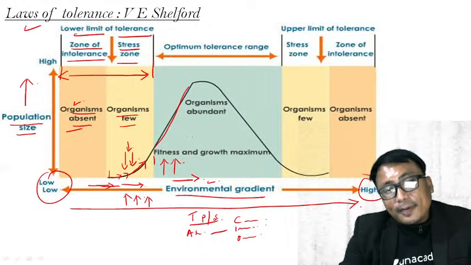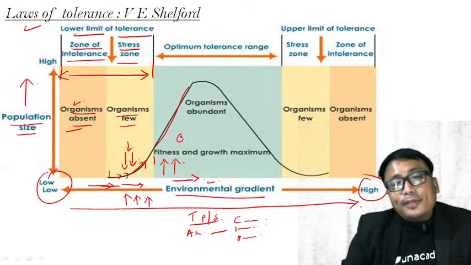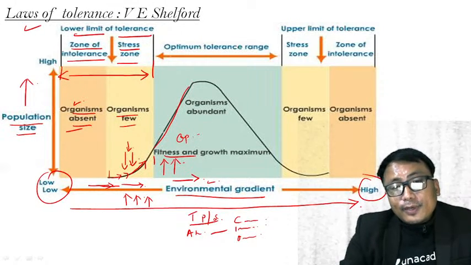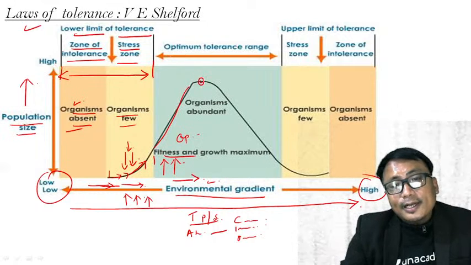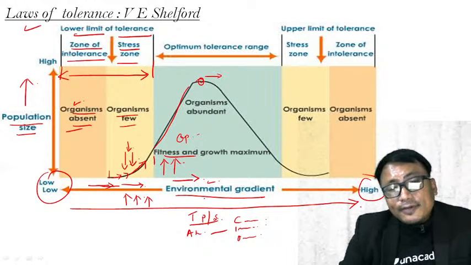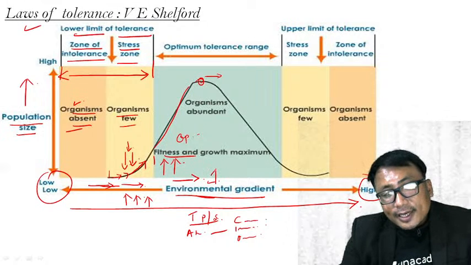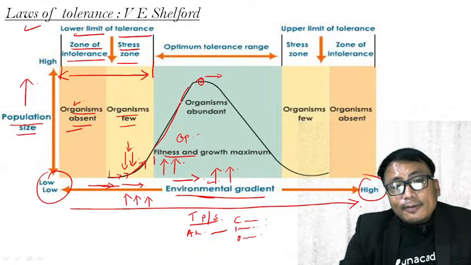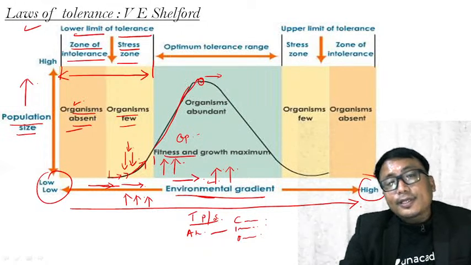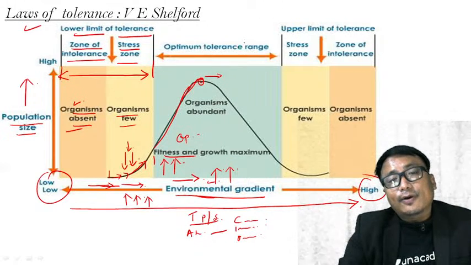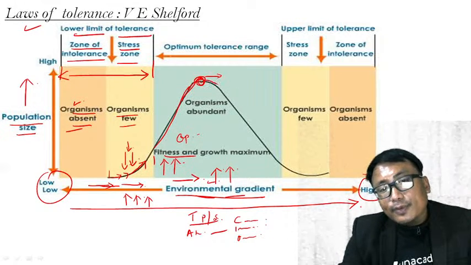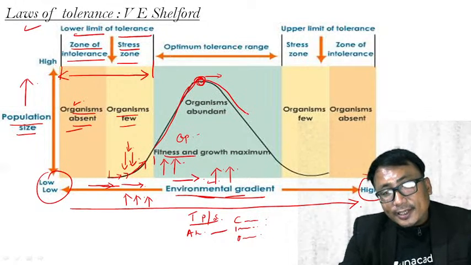Okay, why? Because this particular environmental gradient is optimum or conducive enough, fitness and growth are maximum, and it will increase exponentially to some certain level. Beyond this, even if I increase the temperature further, for example, and the moisture content, that is the precipitation, the population size of the organism does not increase exponentially and infinitely like this. Okay, it reaches a peak point, after which even if I increase the environmental gradient, it will come down. This is the population size.